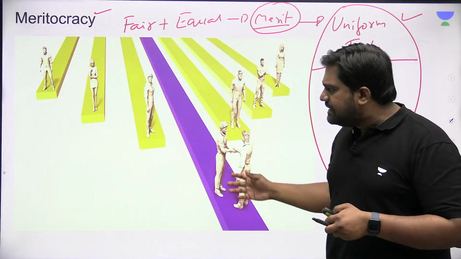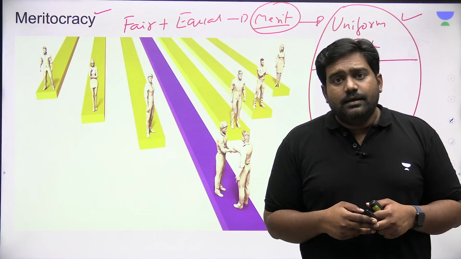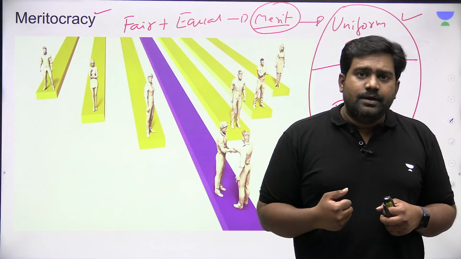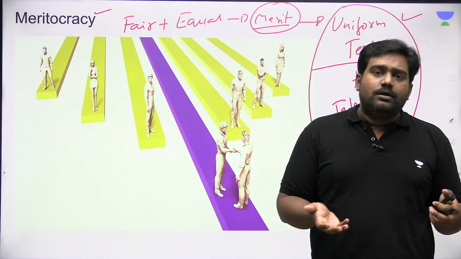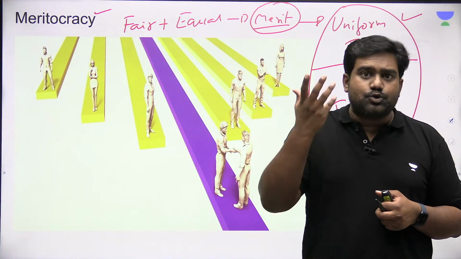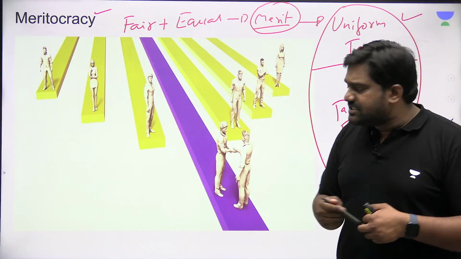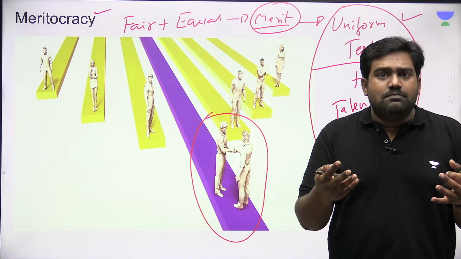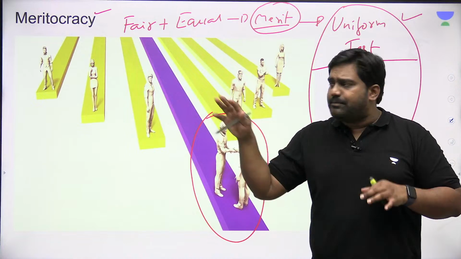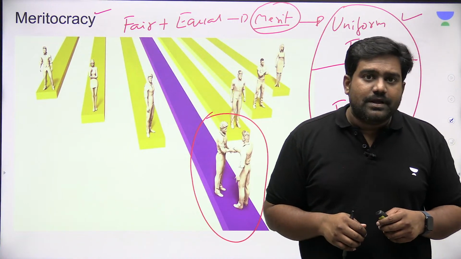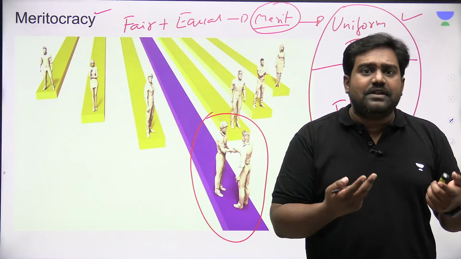All of us agree that merit-based system is the best option that we have to uplift ourselves socially. Let's say we belong to an underprivileged community, or we belong to the weaker classes. The only way you can uplift yourself and you can achieve social mobility to move up the social ladder is through merit, through hard work, through talent, through skills. And if the system rewards you with a good rank, with good marks, with a good job, right, you and your family will be socially uplifted. That is the whole concept based on which meritocracy has been designed. So we all think that this is a fair system. It's an equal system which is fair to everyone.